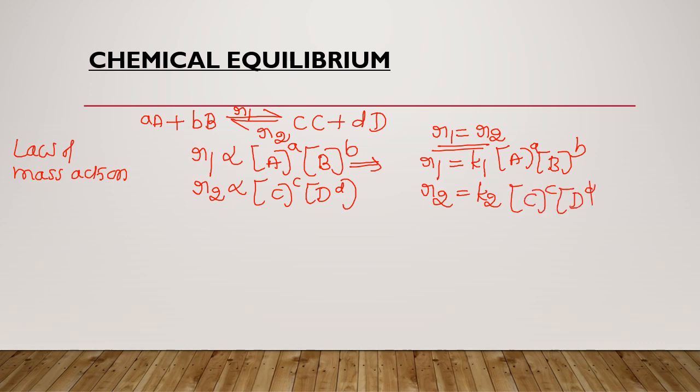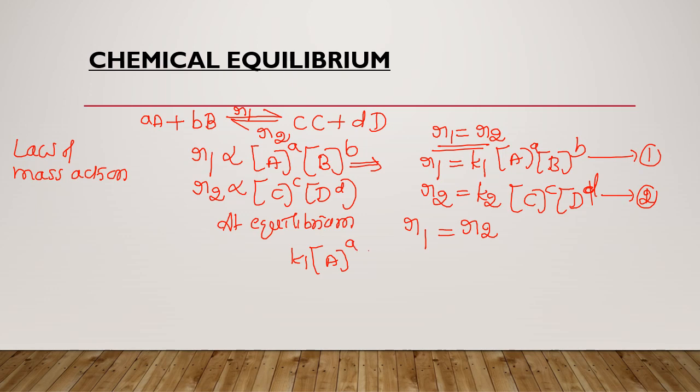Now at equilibrium R1 is equal to R2, so I can equate these two equations, equation 1 and equation 2. Therefore K1 is equal to K2 times the concentration terms.